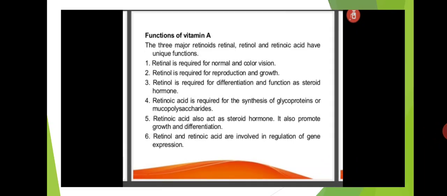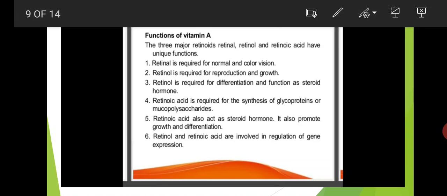Functions of vitamin A. The three major retinoids, retinal, retinol, and retinoic acid, have unique functions. The first function is that retinal is required for normal and color vision, here retinal being the aldehydic functional group.